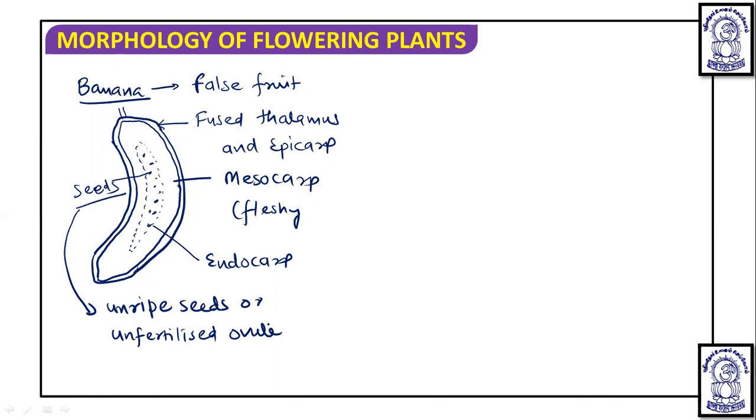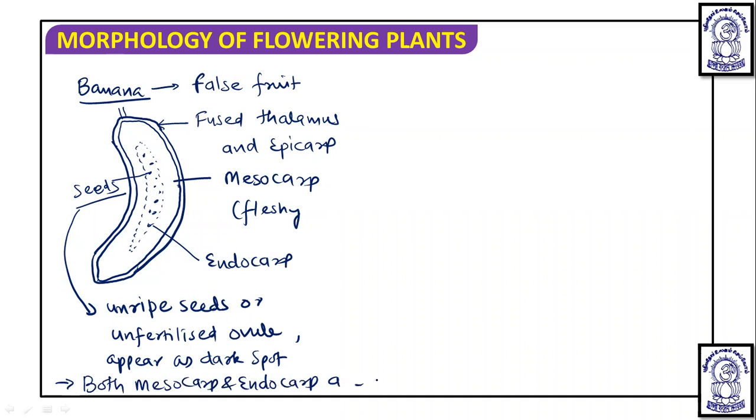Okay, and they appear as a dark spot. But when we talk about banana, in banana, both mesocarp and endocarp are edible. Okay, so this is with respect to the banana.